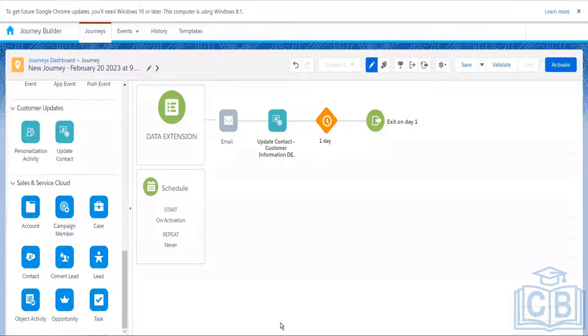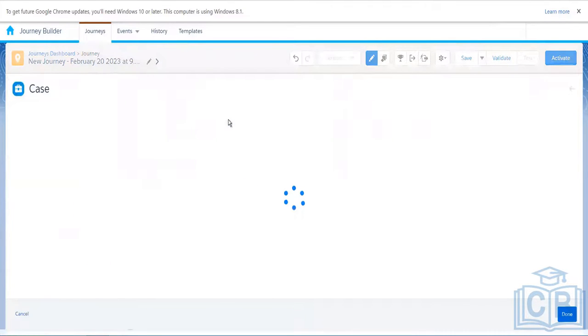Now what we want to do is create a case for each and every complaint in the Service Cloud, so that the agents or the Service Cloud team can take it up and follow up with the customers, asking what issue they are facing, and things like that. In that case, case is a standard object in Salesforce. We have to drag and drop this one, and we can click on Create, Update or Find and Update.